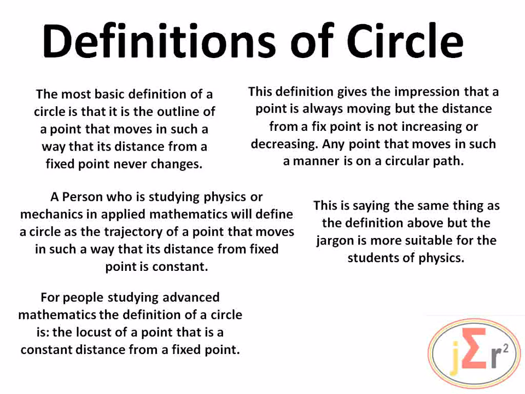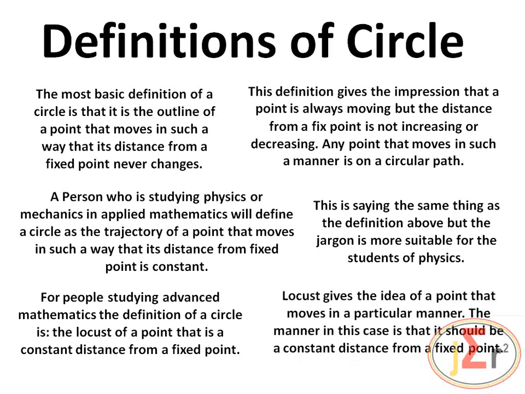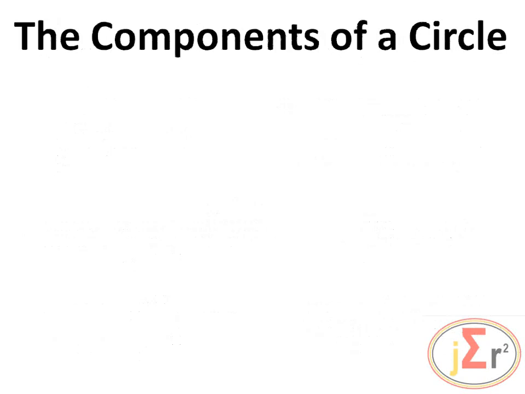For people studying advanced mathematics, the definition of a circle is the locus of a point that is a constant distance from a fixed point. Locus gives the idea of a point that moves in a particular manner. The manner in this case is that it should be a constant distance from a fixed point.